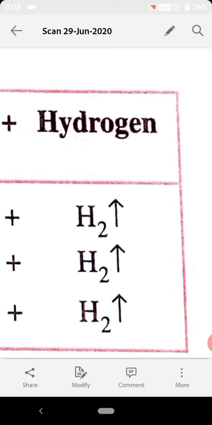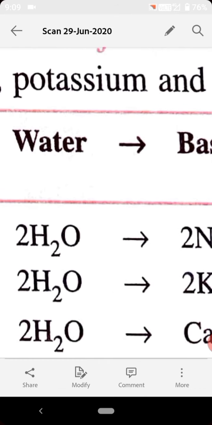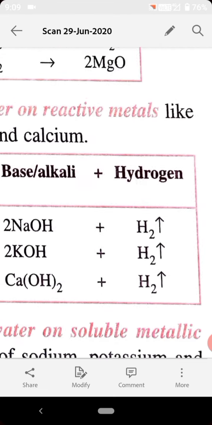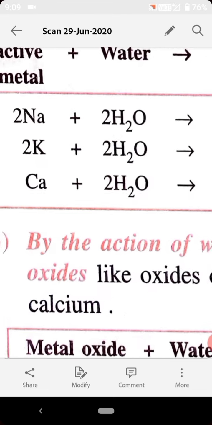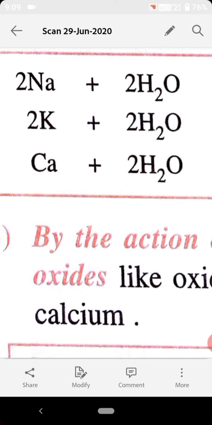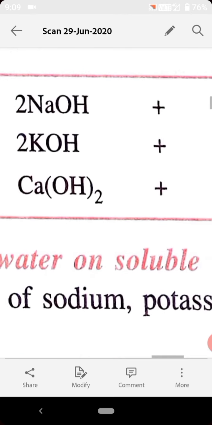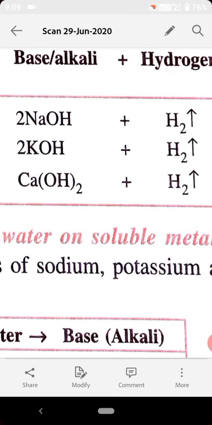When reactive metals react with water, they form a base or alkali, and hydrogen gas is liberated. Many examples are given. For example, sodium metal, when it reacts with water, forms sodium hydroxide plus hydrogen gas.